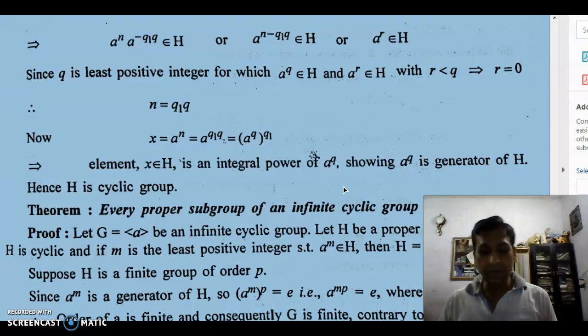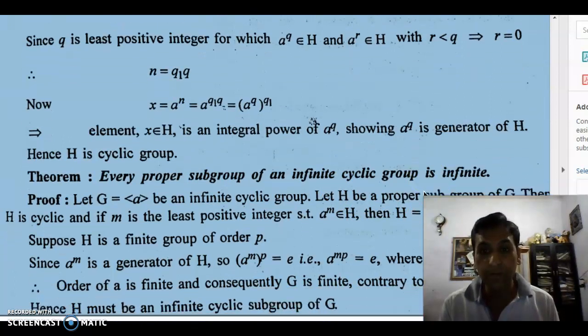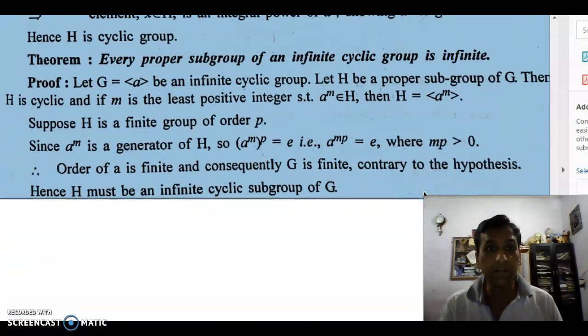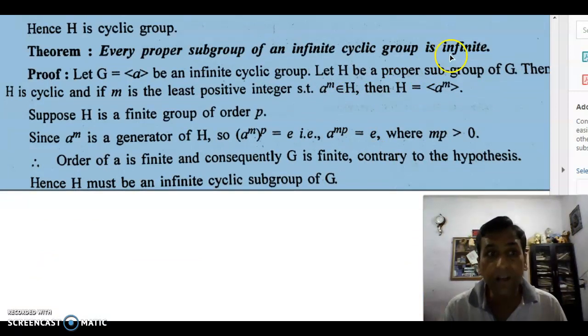In case of a finite cyclic group, the subgroup is finite, since a finite group has a finite number of elements. But in case of an infinite cyclic group, the very important result is that the subgroup is always infinite. The subgroup of an infinite cyclic group cannot be finite.